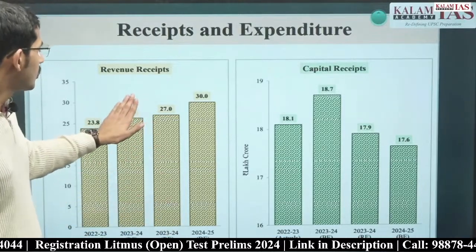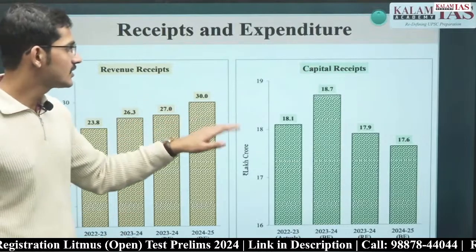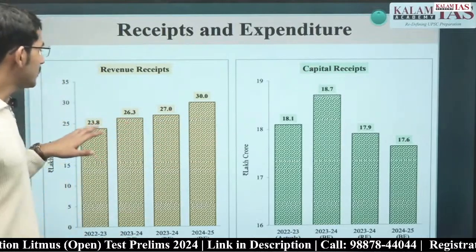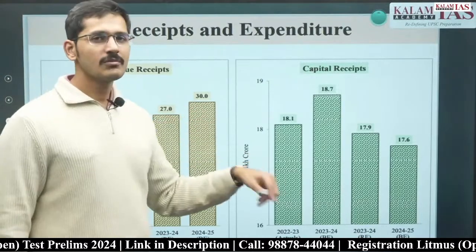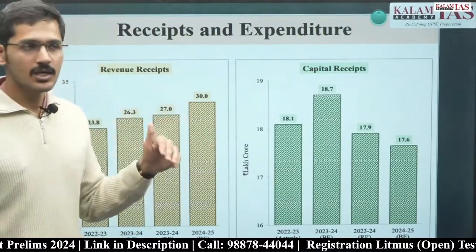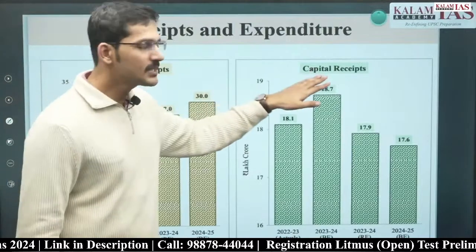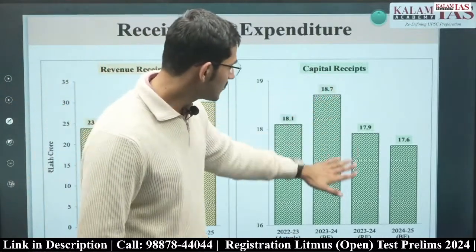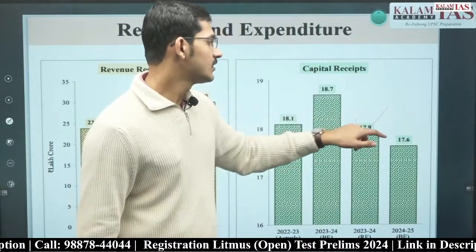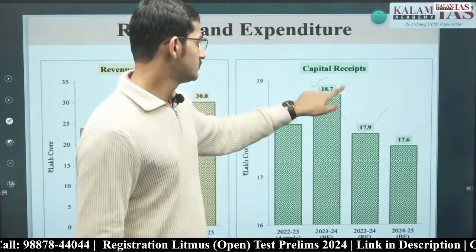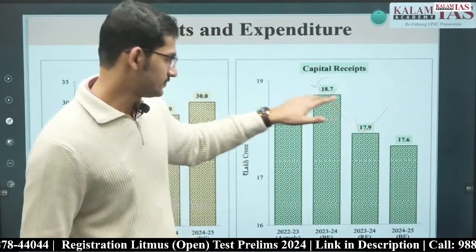So we will not look at the budgeted estimates, we will just look at the revised estimates. So revenue receipts were 23.8, then 27, then 30. So revenue receipts are in an increasing trend. And capital receipts, again, this is budgeted estimate, this is revised estimate. So this one is more real. We will not consider this one.